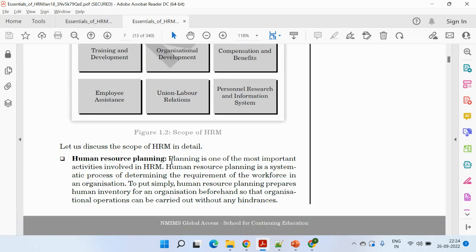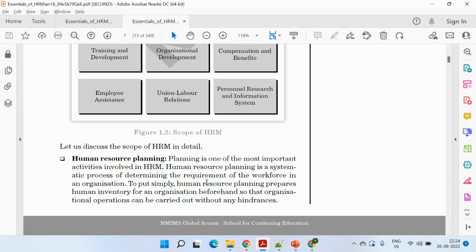Like if I talk about HRP, right, human resource planning, so firstly just give a general idea, okay, what is HRP? It is one of the important activities. It is a process for determining the requirement of the workforce in the organization. You have just given a brief. After that, you just need to explain how it will be important in terms of the expansion.